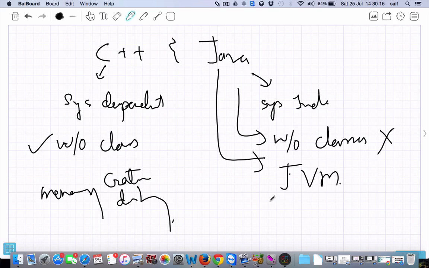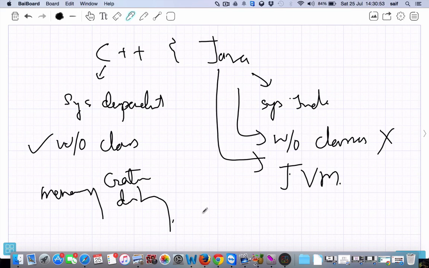What is JVM? It is the Java Virtual Machine. In the next class, we will see the architecture of the Java Virtual Machine. If you understand that concept, then you will understand the working of Java programming, how the classes get compiled and how they get executed. The fourth point is that in C++ we have constructors and destructors, but in Java we have only constructors. There are no destructors. Constructors have the same name as the class.